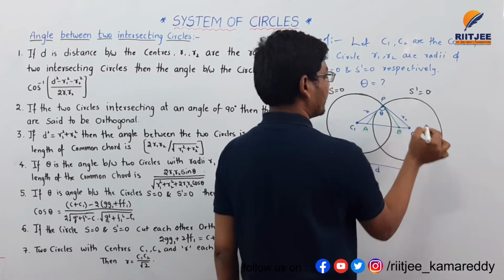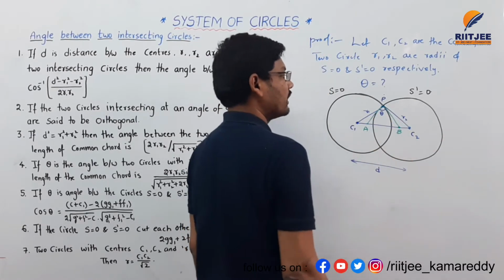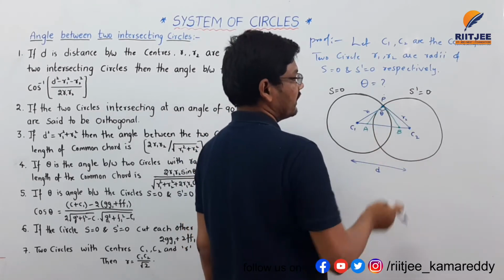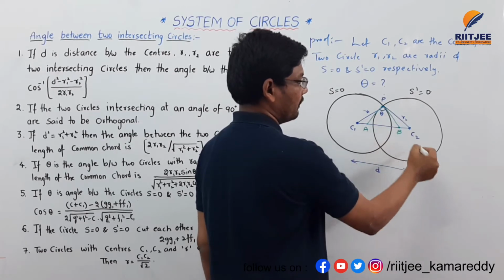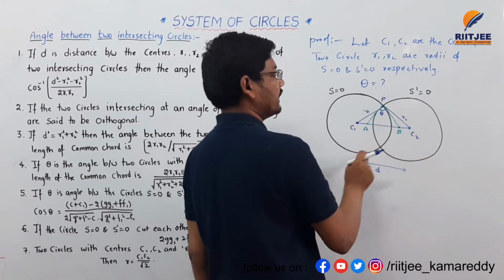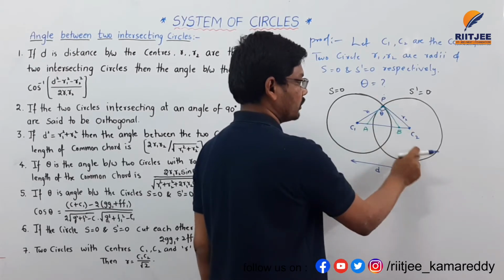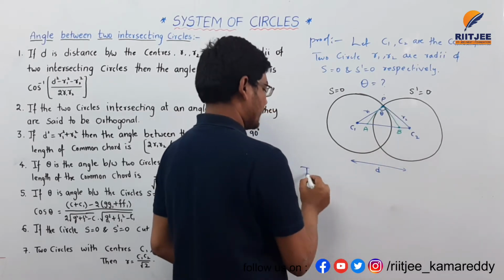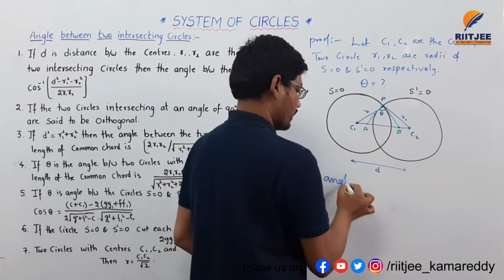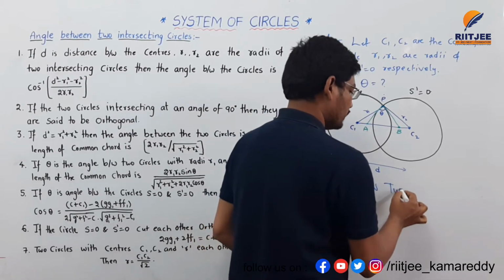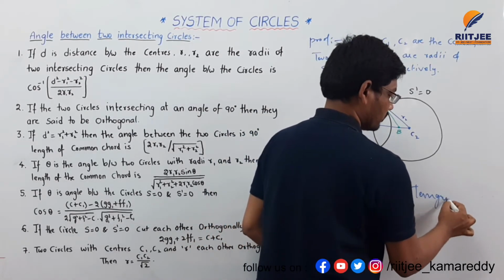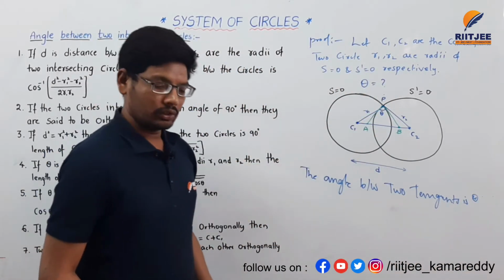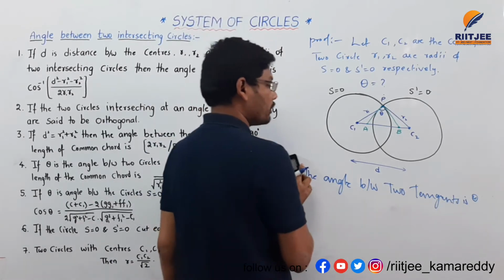This is r2 here, r1 and r2 here, and I am drawing a tangent to the circle at P. C1 P is here, and the tangent is PB here. I am drawing one more tangent, PC2, for which PA is the tangent. The angle between the two tangents is theta. So this is complete about the diagram.